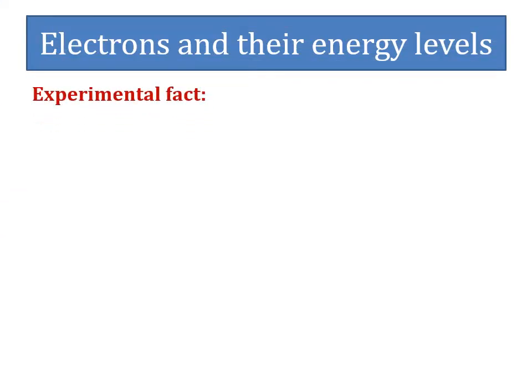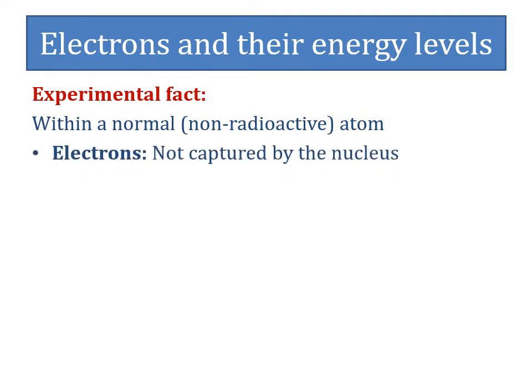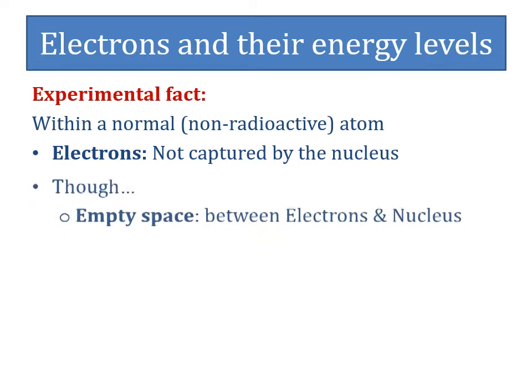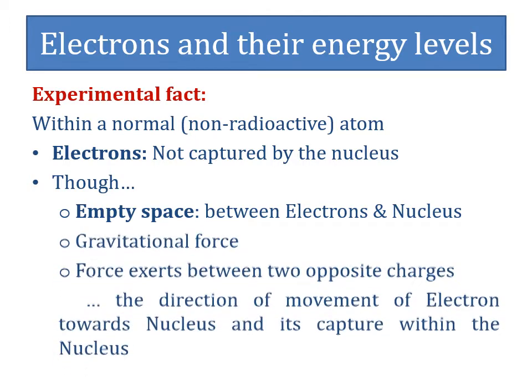Let's go through one very significant fact about electrons. Within a normal non-radioactive atom, electrons are not captured by the nucleus. Though as per the current hypothesis, in between the electrons and the nucleus there is an empty space, that is, vacuum, which cannot obstruct the movement of electrons, having definite mass and negative charge, toward the most massive nucleus having positive charge. Theoretically, within the normal atom, gravitational force and the force exerted between two opposite charges favor not only the direction of movement of the electron toward the nucleus but also its capture within the nucleus. But as we know, practically this phenomenon never happens within the normal atom.